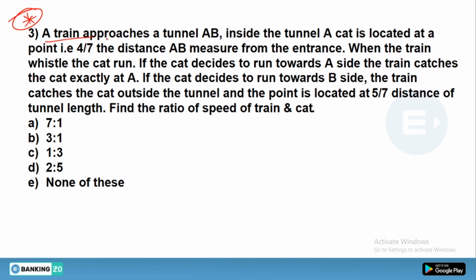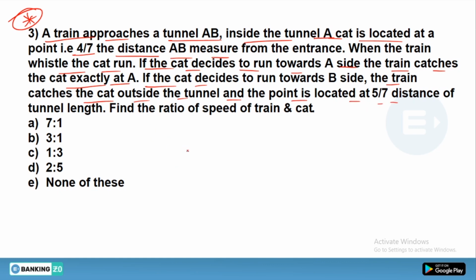Let's see, a train approaches a tunnel AB. Inside the tunnel, a cat is located at a point 4/7 of the distance AB measured from the entrance A. When the train whistles, the cat runs. If the cat decides to run towards A side, the train catches the cat exactly at A. If the cat decides to run towards B side, the train catches the cat outside the tunnel, and the point is located at 5/7 distance of the tunnel.